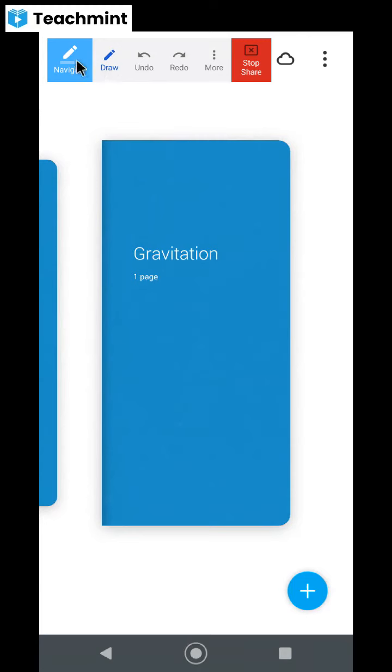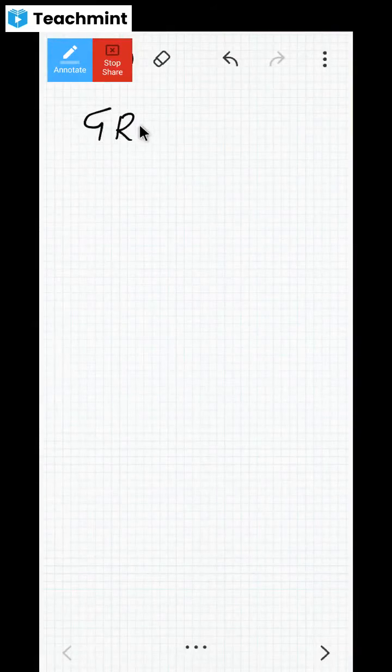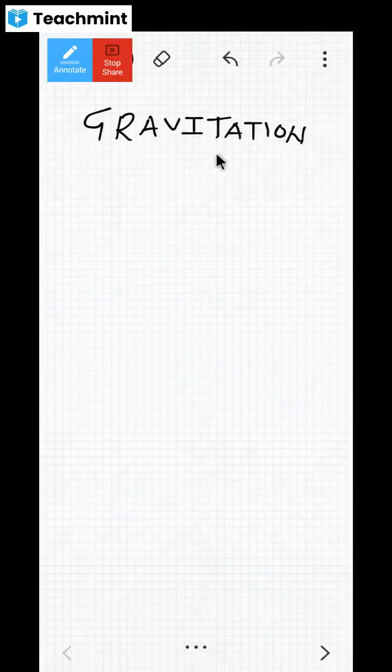All right, so everybody is going to put a heading: gravitation. Everybody put this heading gravitation. Let's see, what is this gravitation? Let's dissect this. Let's do a postmortem of this chapter, gravitation. We'll have small sessions on this chapter, one by one.